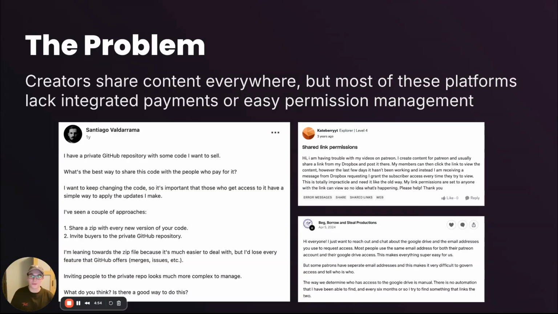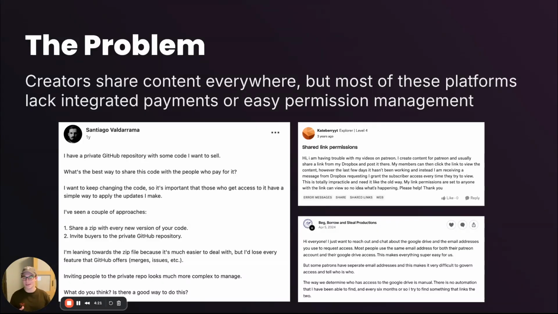So first, let's talk about the problem we're actually trying to solve. Creators share content everywhere, but most of these platforms are lacking integrated payments or easy permission management systems. So what happens? Well, everything becomes manual. As these screenshots are showing, creators are tracking content requests scattered across DMs, emails, comments. They're manually cross-referencing payments in order to grant access, and then they're maintaining spreadsheets to remember when to revoke access.